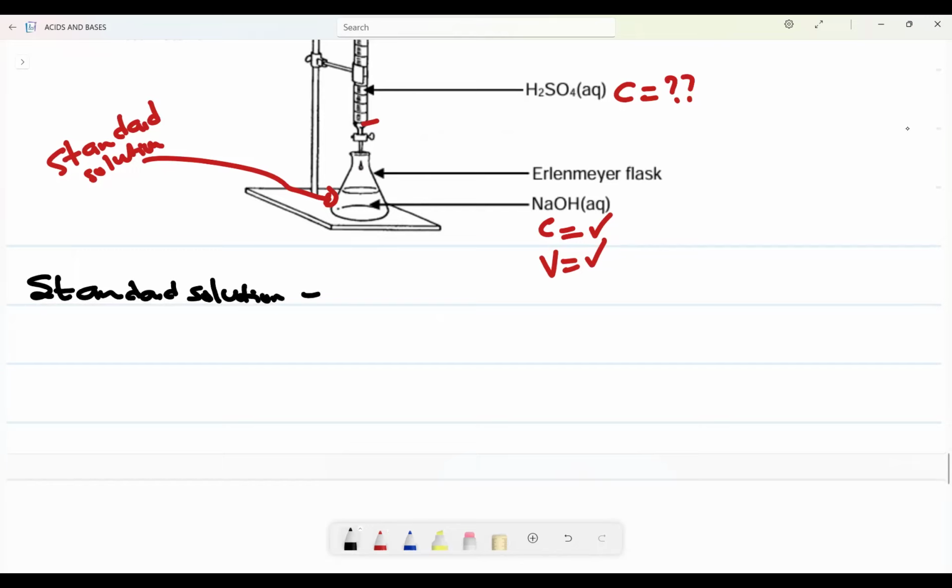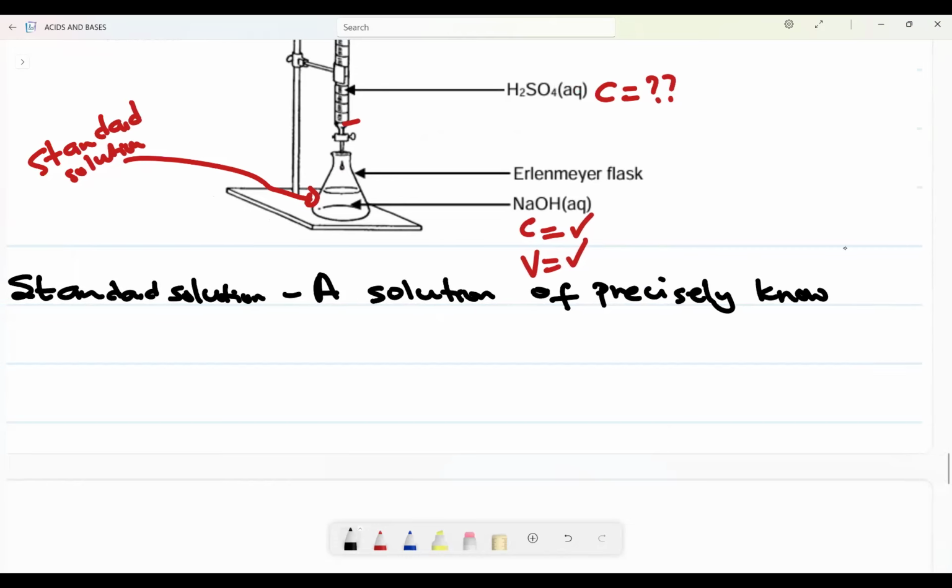A standard solution is a solution of precisely known concentration.